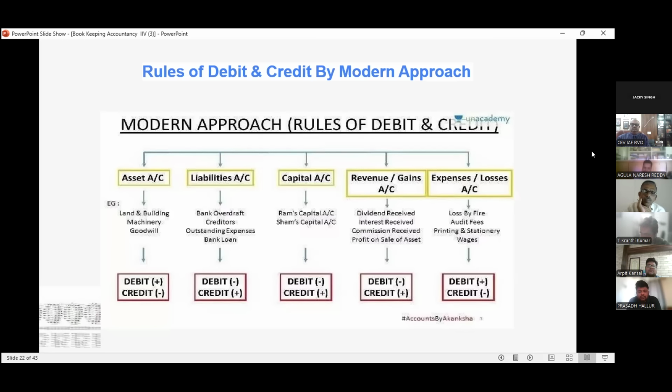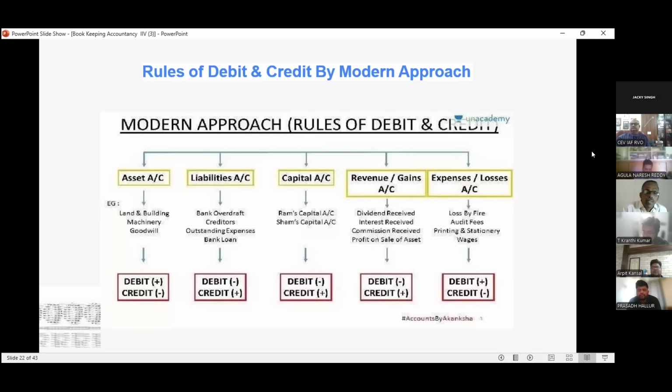When the owner puts in the cash, it is a debit for the business. But as per the entity concept, it should be a credit. That is why we have put the capital on the credit side. Clear, sir? Yes, sir. Other participant?